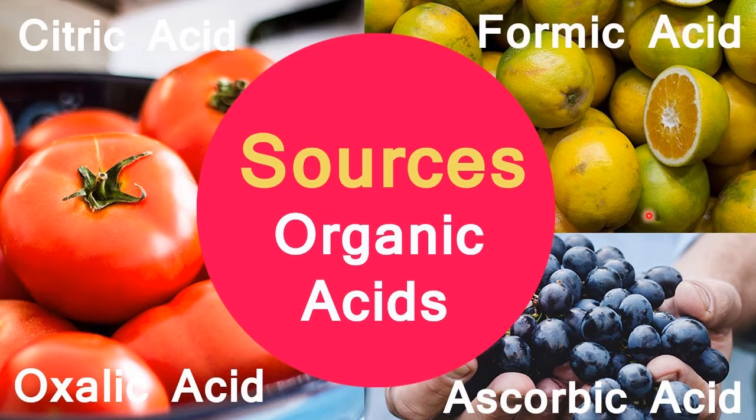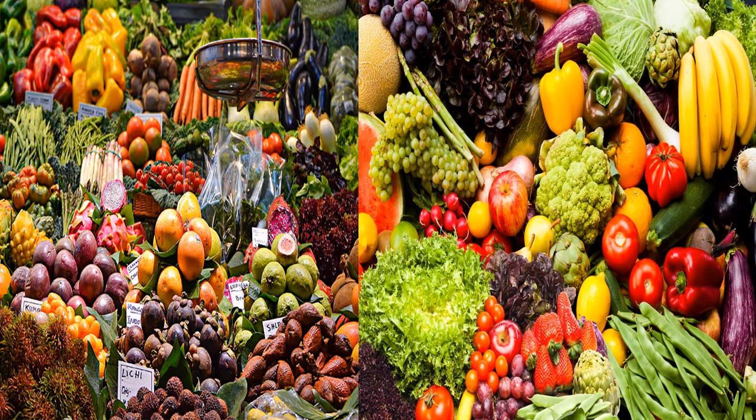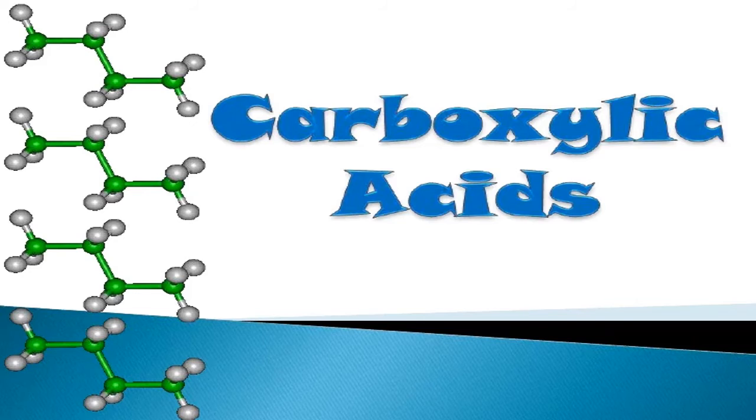Now here are some other organic acids, and these are called sources of organic acid. It may be an orange or grape or amla or tomato, apple, etc. So all these contain what? Organic acids. They are called natural sources of organic acids. Many vegetables, many fruits. All these contain one or the other forms of organic acids. That means I am making myself clear which topic we are going to discuss today. It is regarding the carboxylic acids.